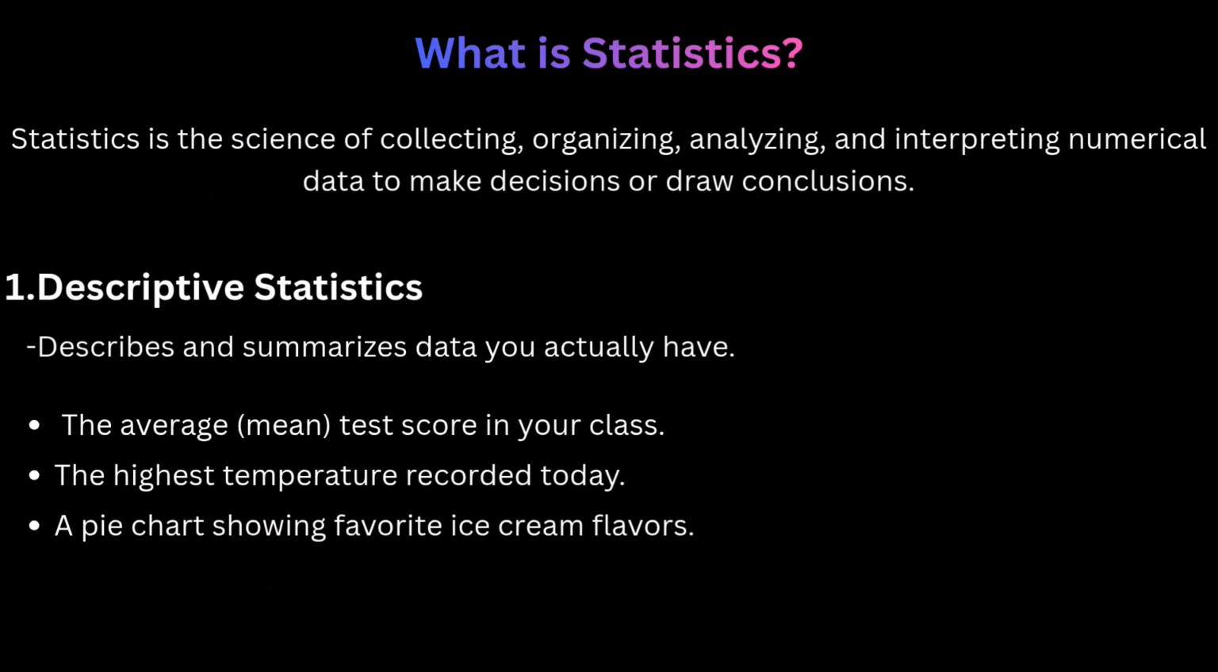Now, what is statistics? Guys, statistics is the science of collecting, organizing, analyzing, and interpreting numerical data to make decisions or draw conclusions. There are two categories of statistics. First one is descriptive statistics that describe and summarize data you actually have. For example, what is the mean test score in your class? What is the highest temperature reported today? A pie chart showing favorite ice cream flavors.